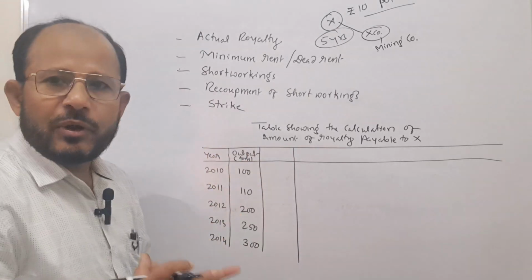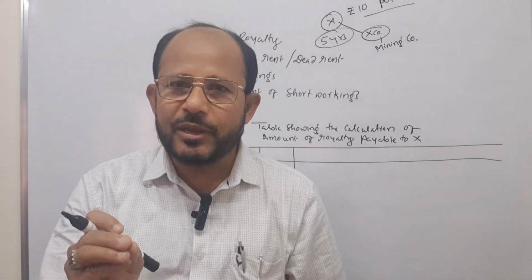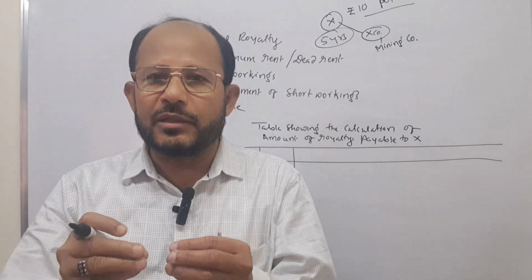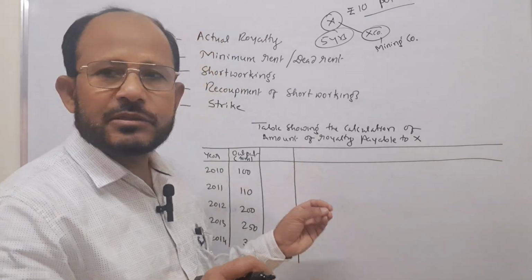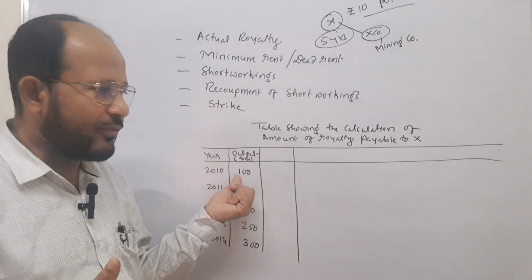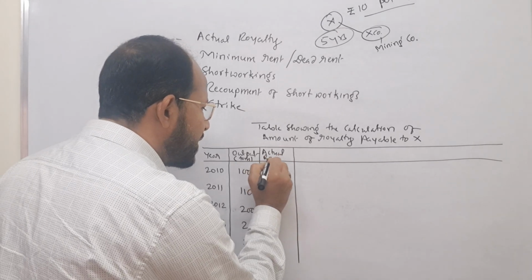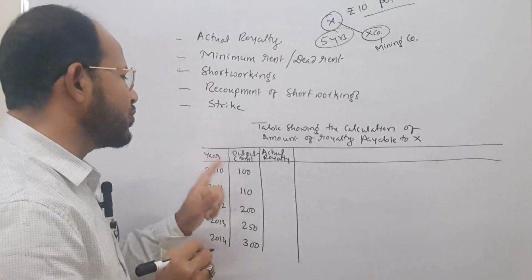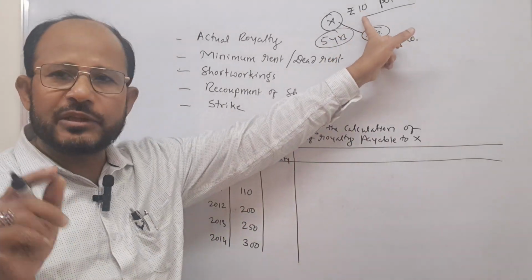Then after this, what you have to do is calculate the actual royalty. What is the meaning of actual royalty? Here actual royalty is the amount which we calculate on the basis of the number of units, or the tons extracted. In this example, the number of tons extracted is 100 in the first year, and actual royalty comes to how much? This is the amount of royalty which is to be paid actually. This one you have to put in rupees. For simple calculation, I have taken rupees 10 per ton.